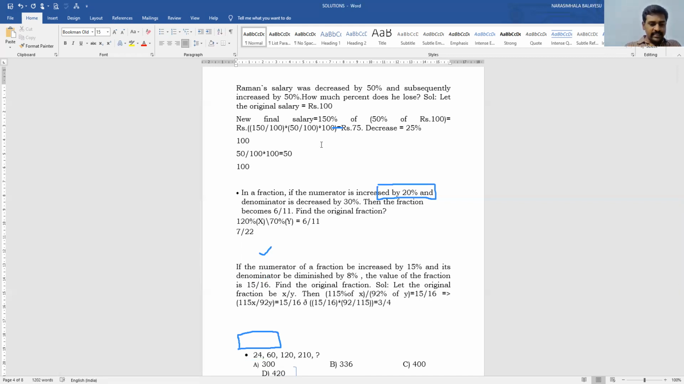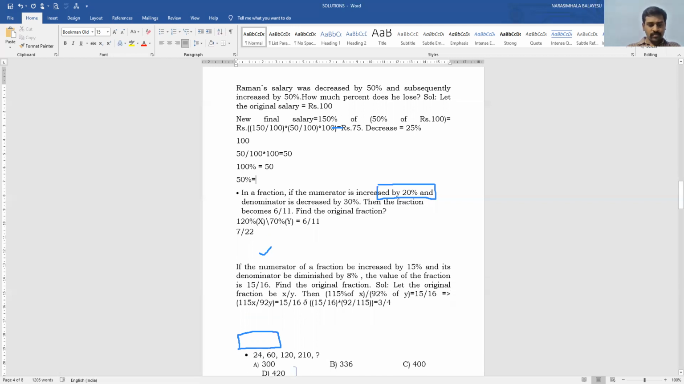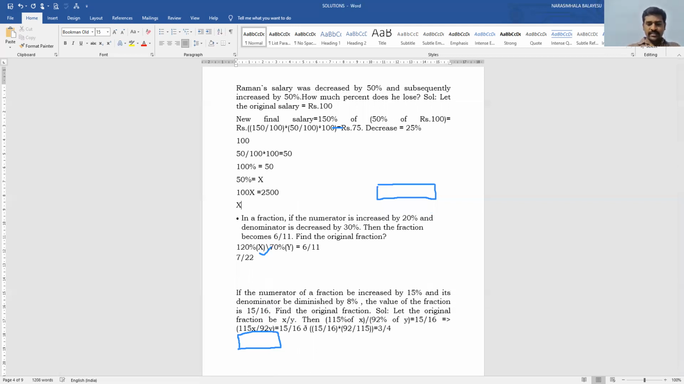Now this 50 is increased by 50 percentage. So 100 percentage is equal to 50 rupees. Then what is the value of 150 percentage? 150 percentage is equal, let us say x. Then cross multiplication. 100x is equal to 50 into 50, 2500. If I calculate, what is the x value I got? X value is equal to 25. Then what is the percentage he lose? He lose 25 percentage. This is the answer.